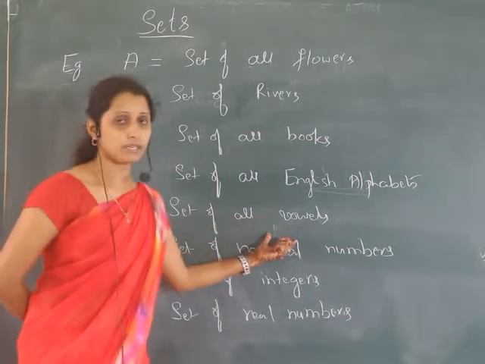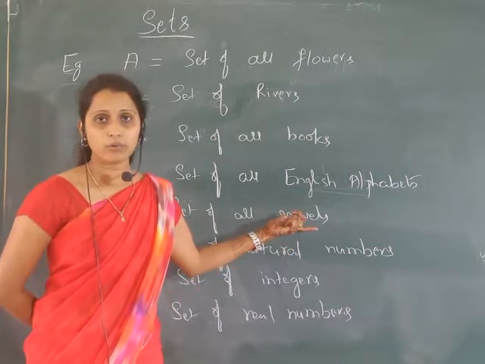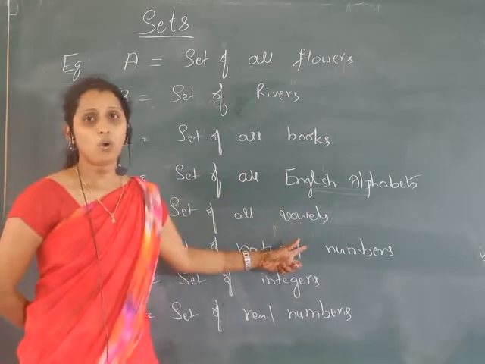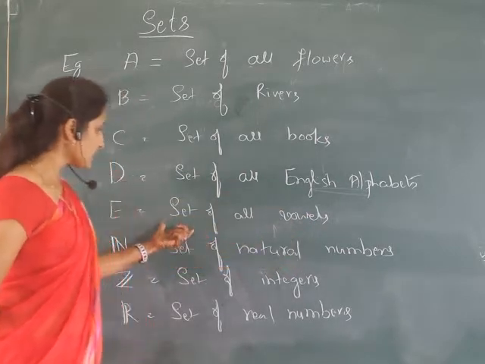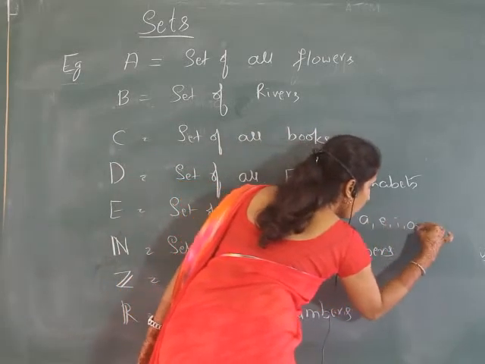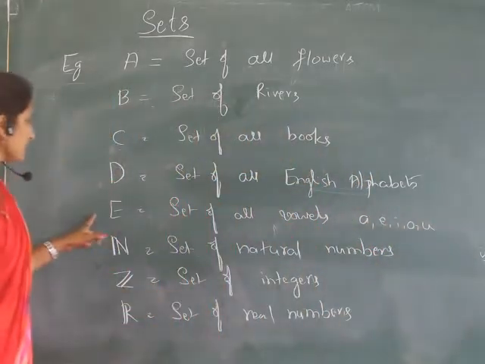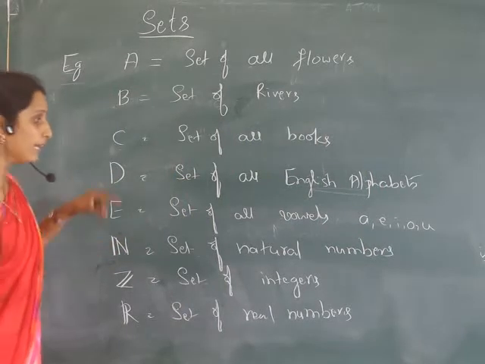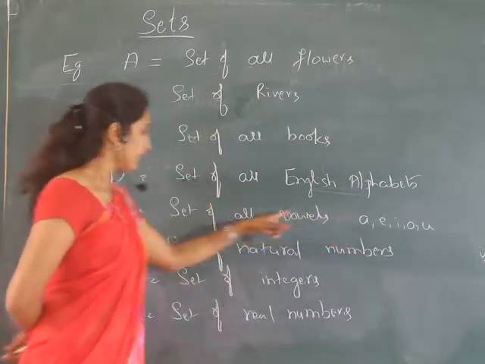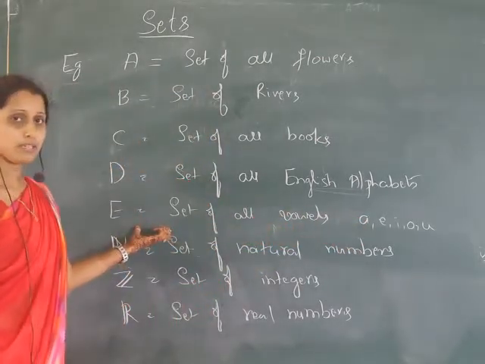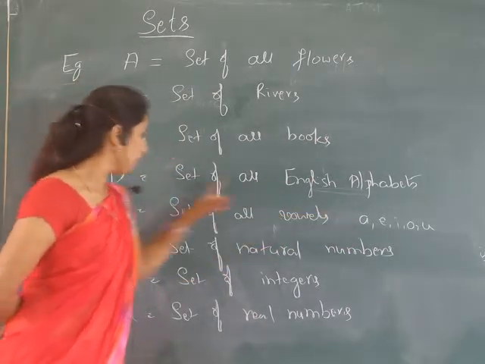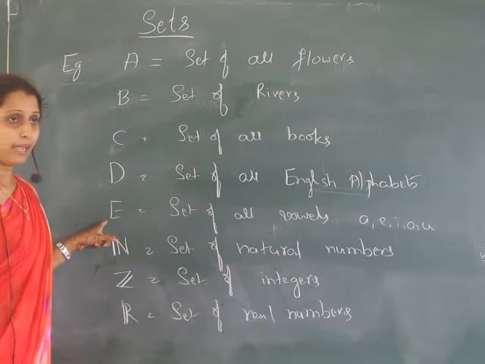Similarly, set of all vowels means a, e, i, o, u, these are the elements of that. So for that set E, that is called the vowels. If this is a set, the elements are a, e, i, o, u. These are the elements of this set E, set of vowels. When I take a, that element a is in this set E, so we can say a belongs to set E.